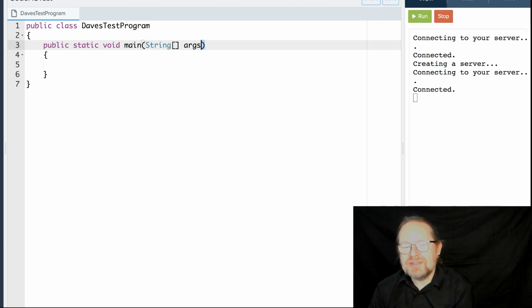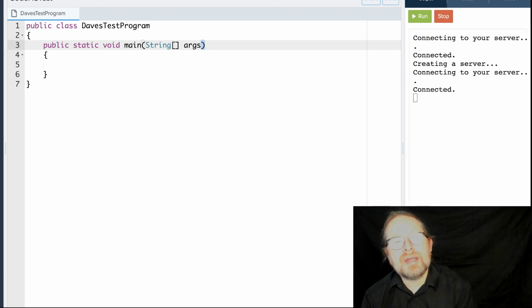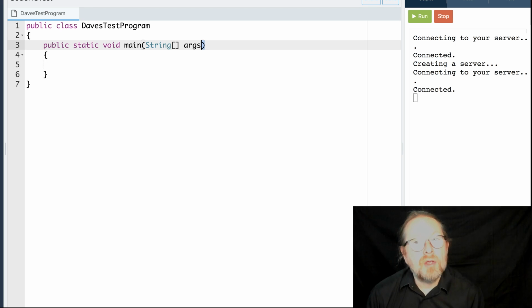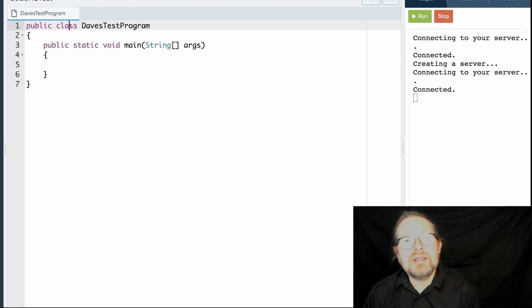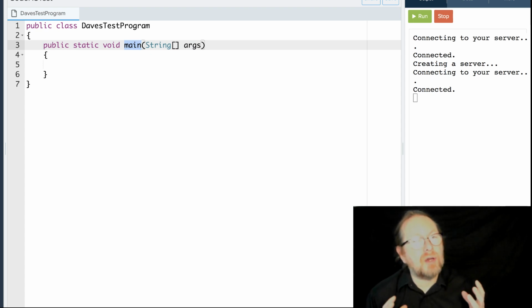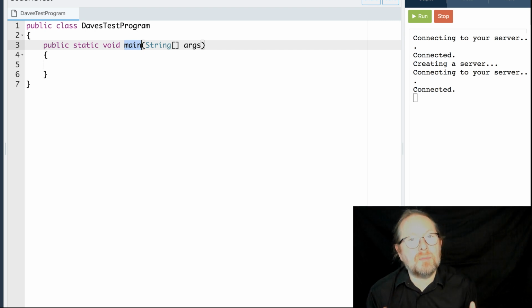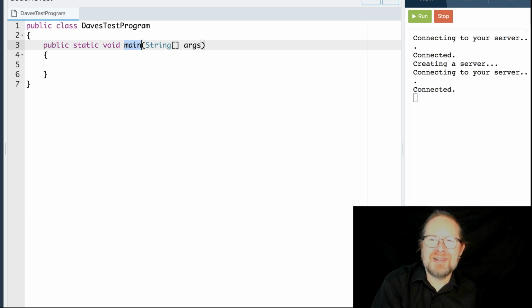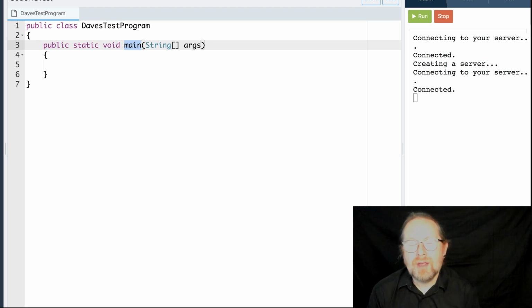The reason for that is that Java is an object-oriented programming language, and everything in a Java program is an instance of a class. So when you write your main program, your program is a class called Dave's test program. When you write your main, what we would call in most languages our main program, that is actually a method of your Dave's test program class.